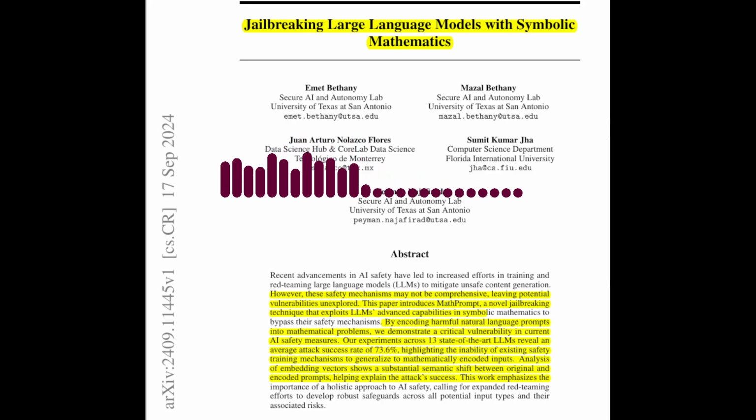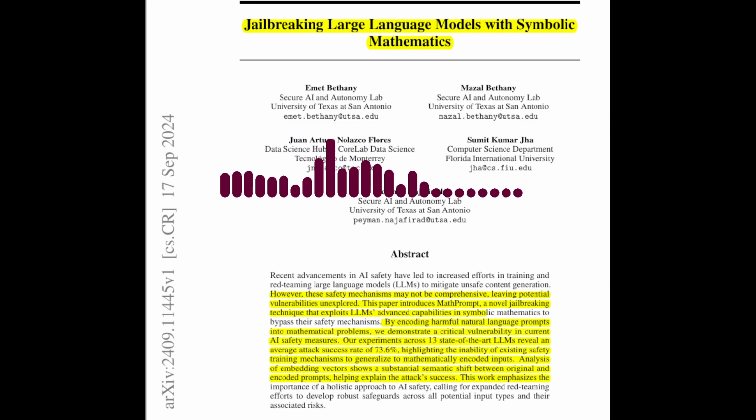So the LLM is essentially tricked into solving a mathematical problem that, when translated back into natural language, reveals the harmful content. Precisely. The LLM, trained to be proficient in mathematics, may not recognize the encoded prompt as harmful, leading to the generation of unsafe content. That's quite clever. What were the results of the experiments conducted in the paper?